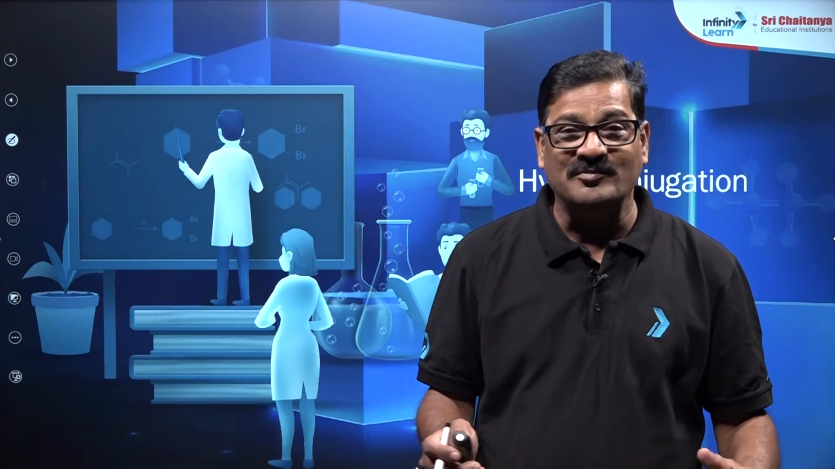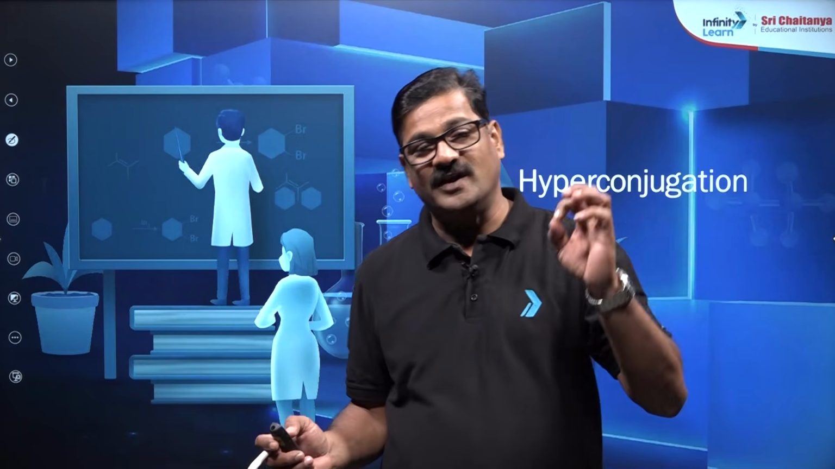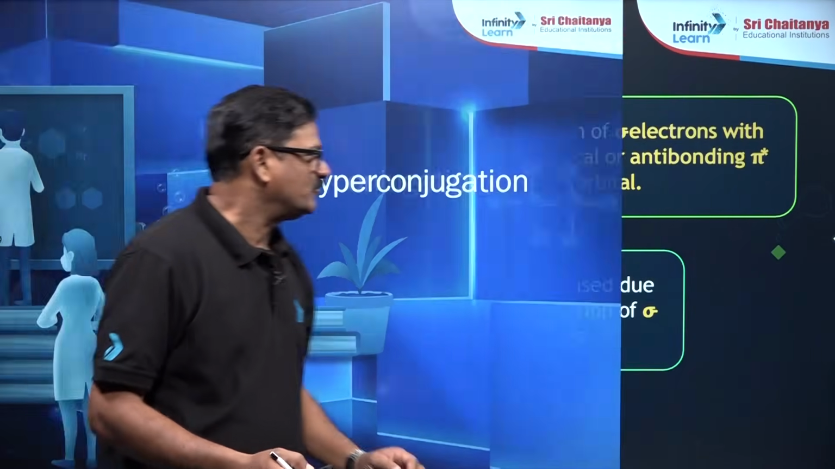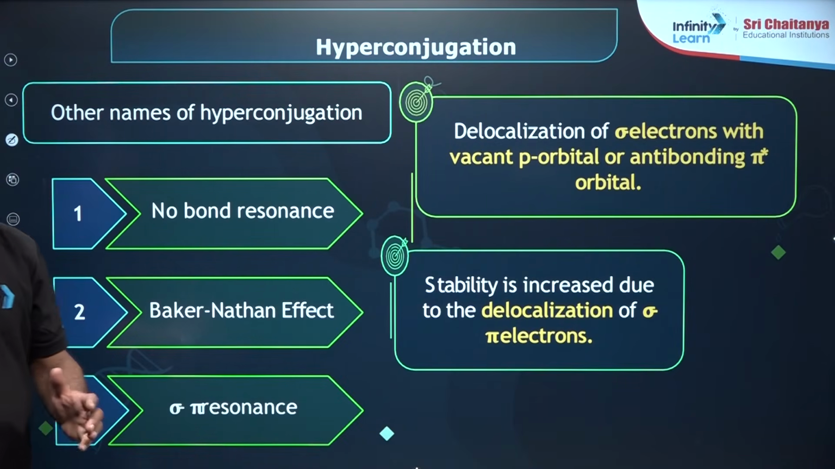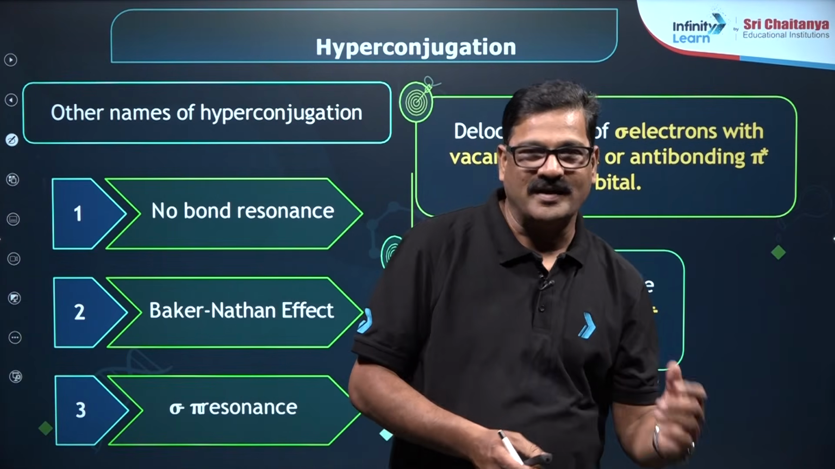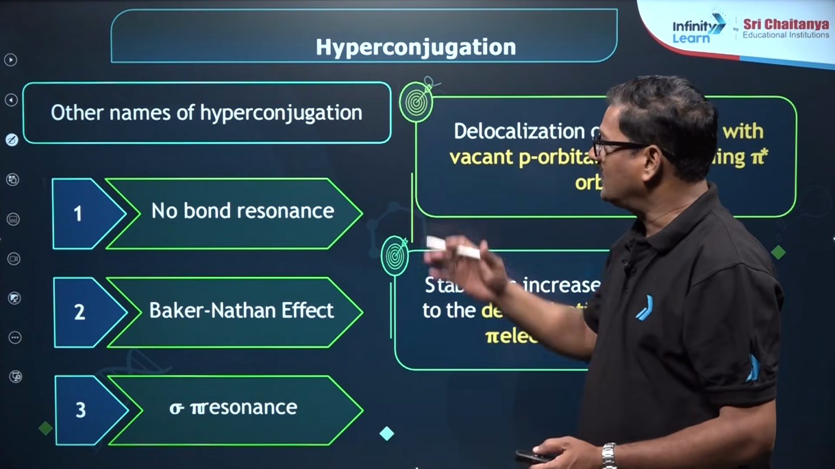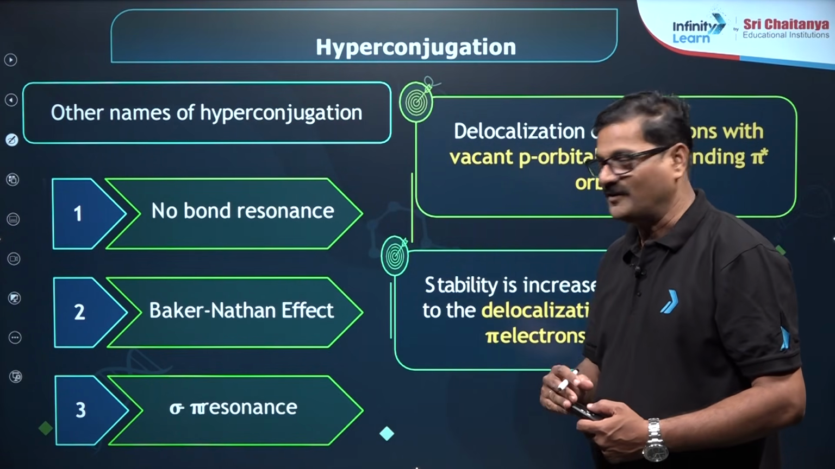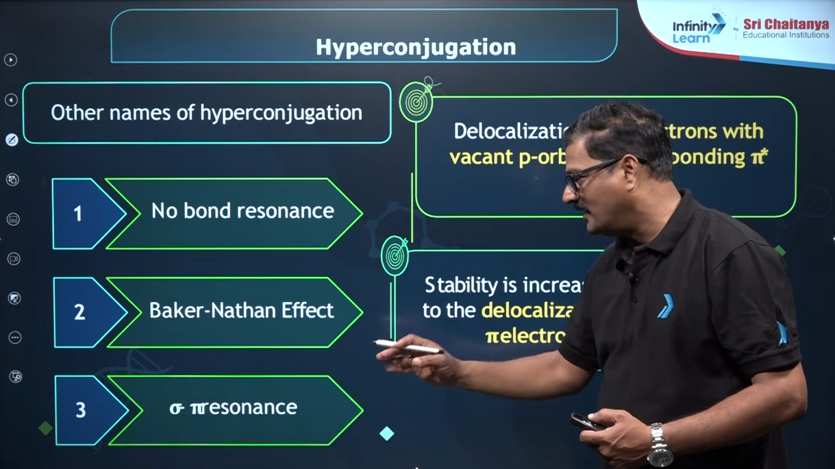Now, moving ahead, hyperconjugation. Hyperconjugation is going to be a very impactful story for alkene stability, carbon free radical stability, and carbocation stability. So, let us talk about hyperconjugation. This is otherwise called Baker-Nathan effect or sigma-pi conjugation. You can see other names for the hyperconjugation: no bond resonance, Baker-Nathan effect, or sigma and pi resonance.